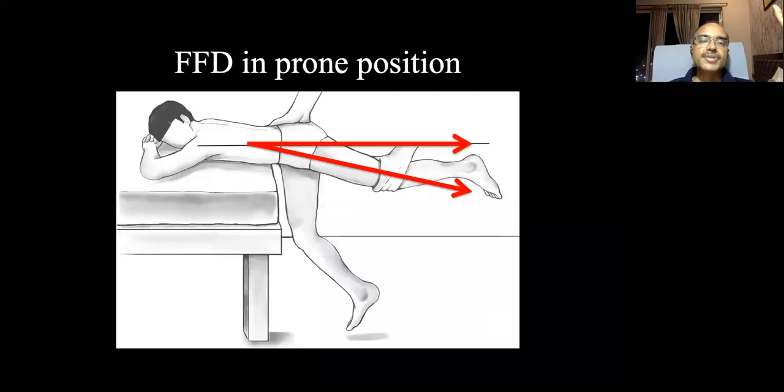Now you can also see fixed flexion deformity in the prone position, especially in children. It is difficult to do in the case of adults. So make the patient lie down and take them to the edge of the bed. From the horizontal, the angle which the axis of the thigh makes is the amount of flexion deformity which is present, tested in the prone position.